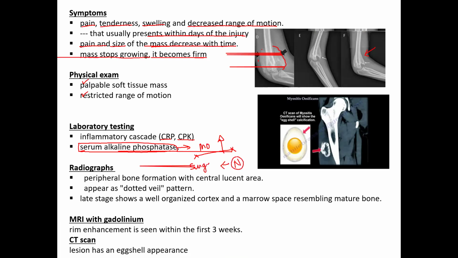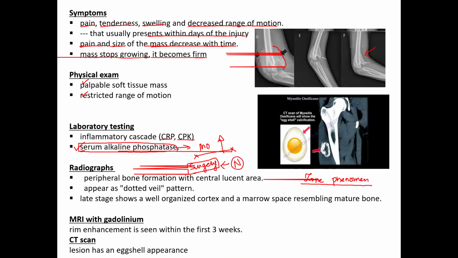What happens if you operate when alkaline phosphatase is high? The chances of reossification or reformation of myositis ossificans is high. So this is one very important investigation you need to do before you plan surgery for myositis ossificans. Then the other is X-ray. As I told before, there is a zone phenomenon here. This is a very important point because it was once asked in PGB. Zone phenomenon is seen in which disease? It is seen in myositis ossificans.